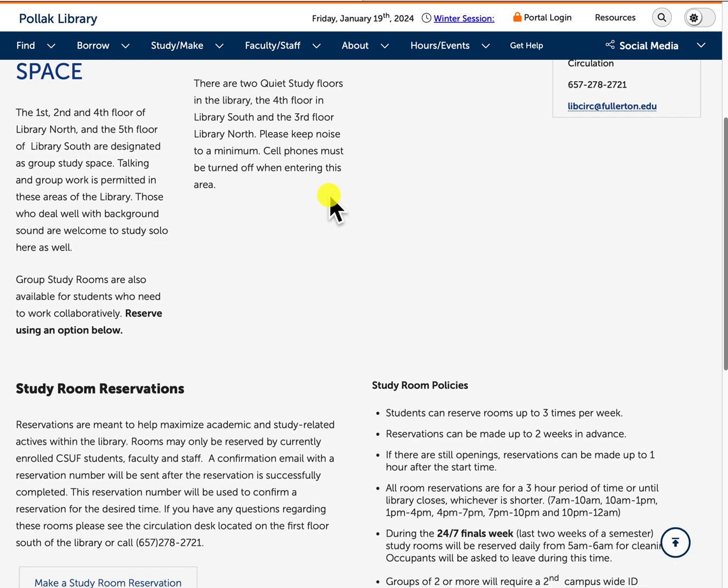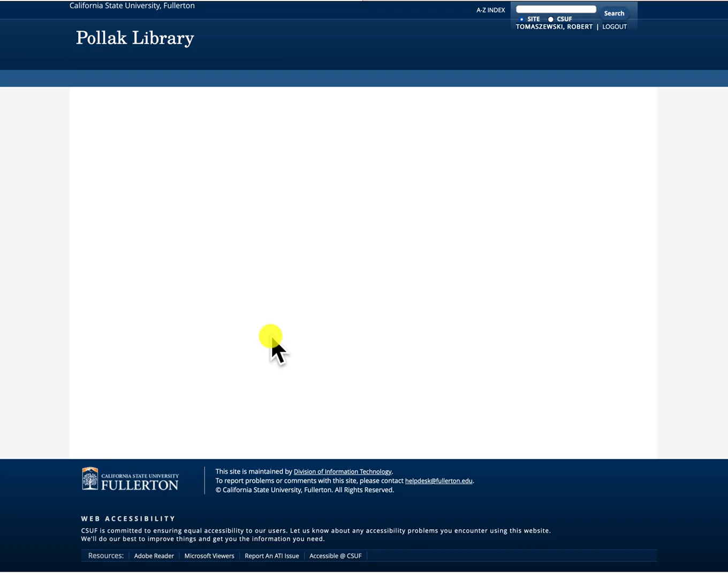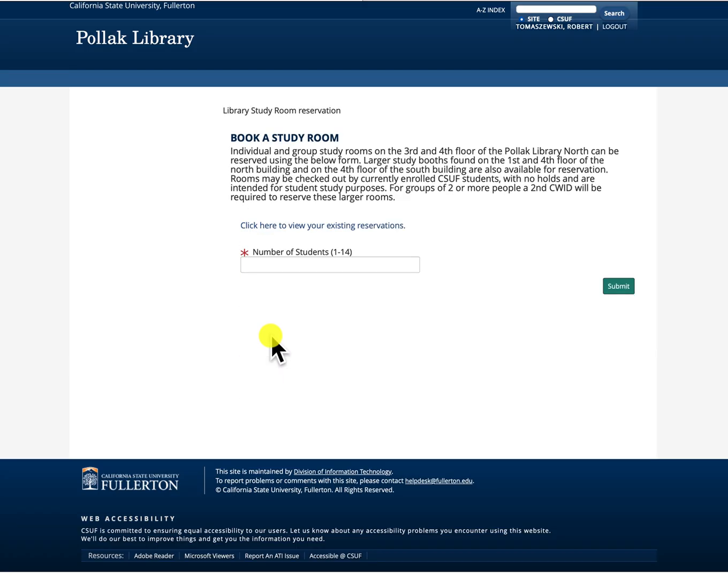And here all you need to do is just click on Make a Study Room Reservation. Usually we need to put in your username and password, and then you get into this page. Type in the number of students, submit, and they'll ask you more questions like the time and the date that you want the actual room.